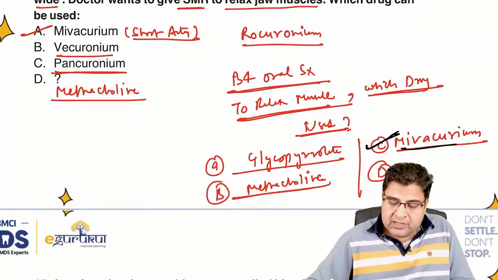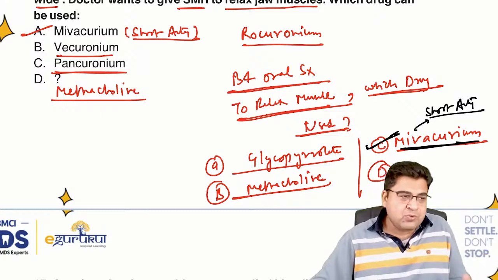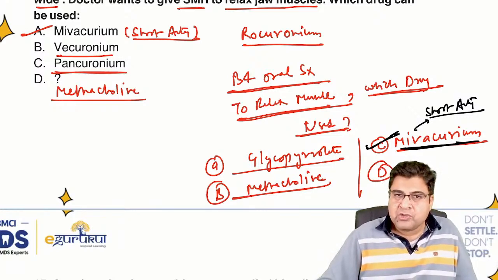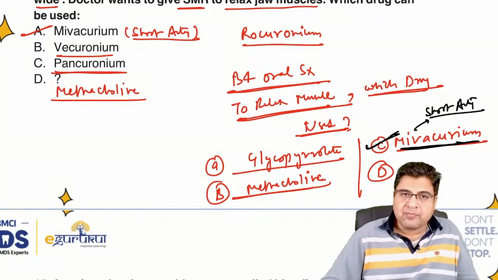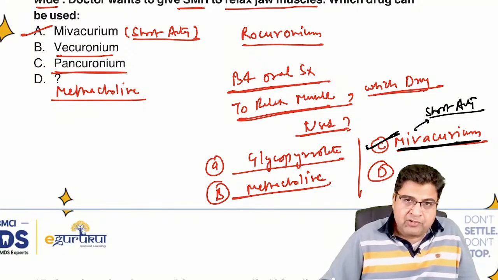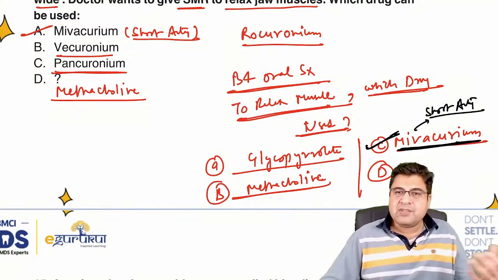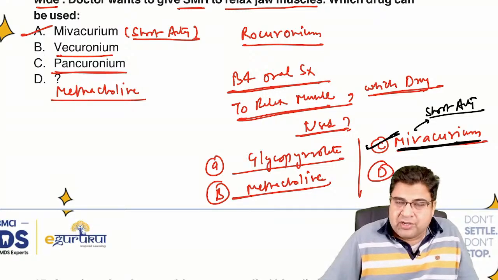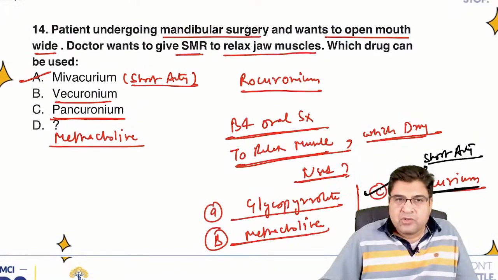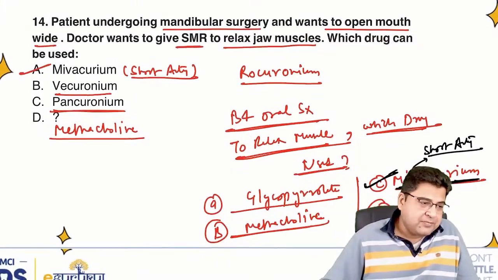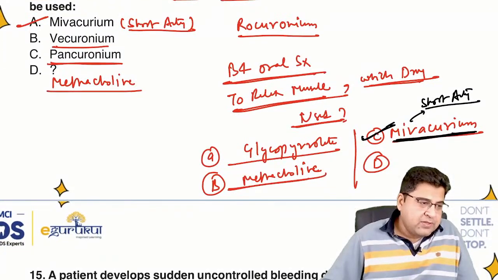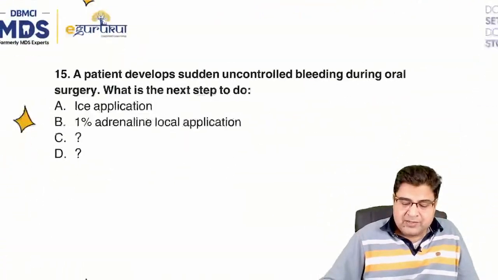It is one of the short-acting muscle relaxants, rapidly metabolized by the pseudocholinesterase enzyme in the body. So whenever we have to do daycare surgery, whenever we don't want to admit the patient, we are not doing major surgery, we are doing some minor surgery, we can use these short-acting medicines like mivacurium. So question number 14, the answer is A, the only drug given in that MCQ as a muscle relaxant.